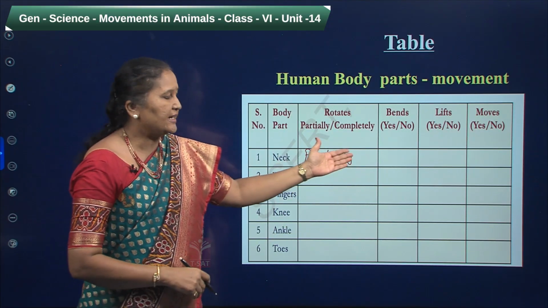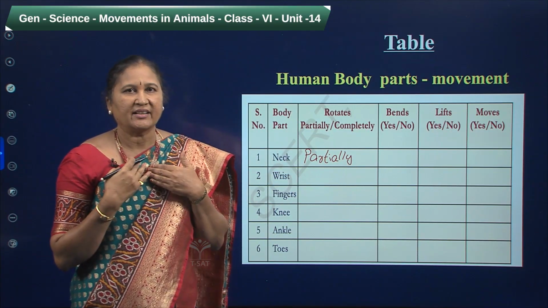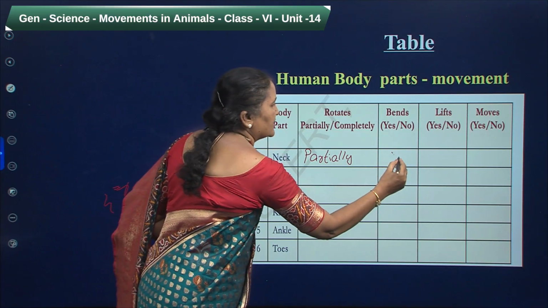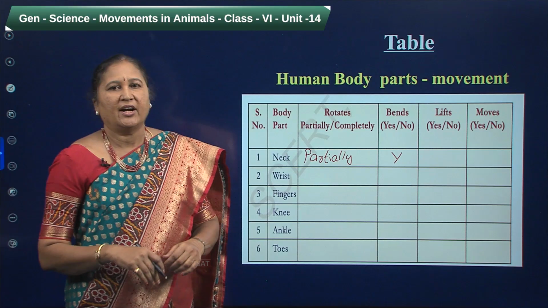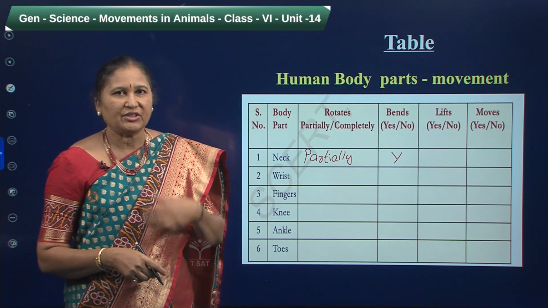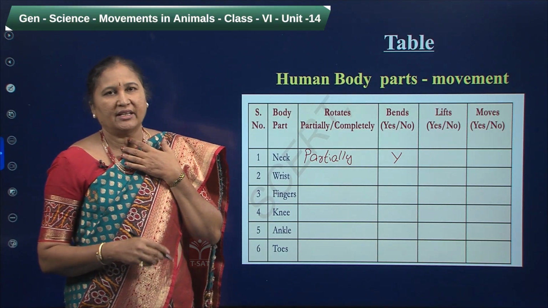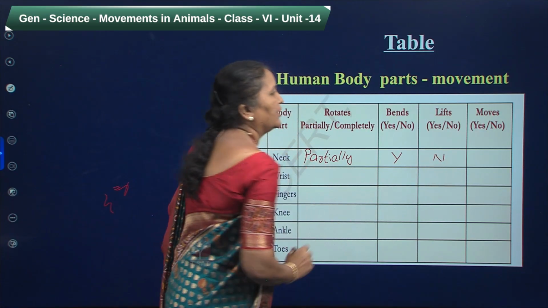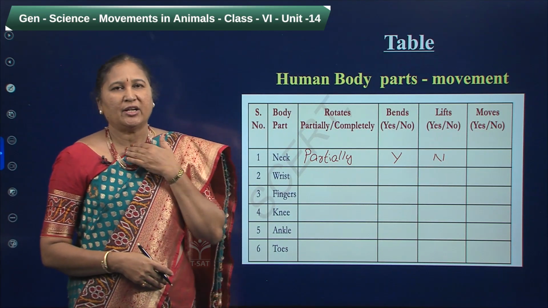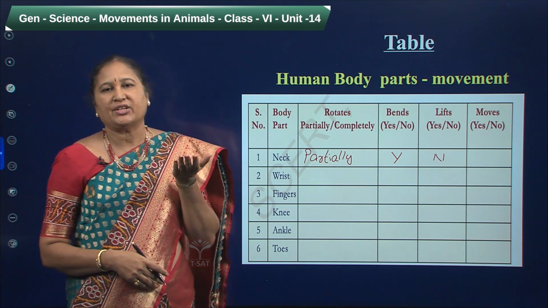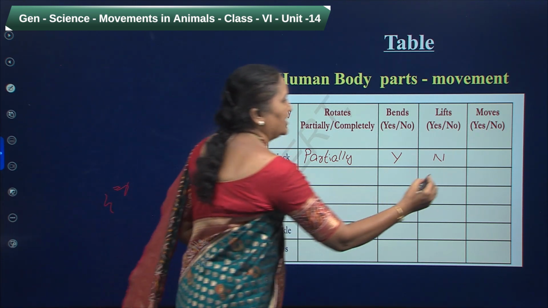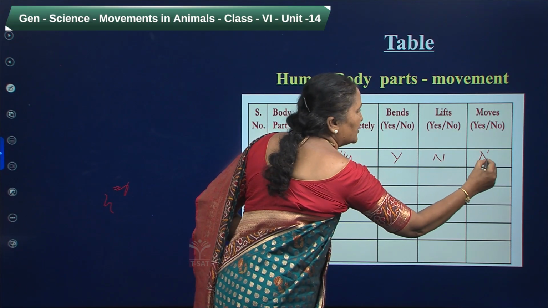And the next point is, are you able to bend your neck? See, we can bend our neck. So here you write yes. And are you able to lift anything with your neck? No, we cannot lift anything with our neck. So you have to write here no. And next one, are you able to move your neck from one place to another place? No, we cannot move our neck from one place to another place. So write here also no.